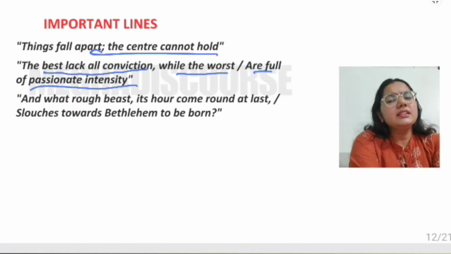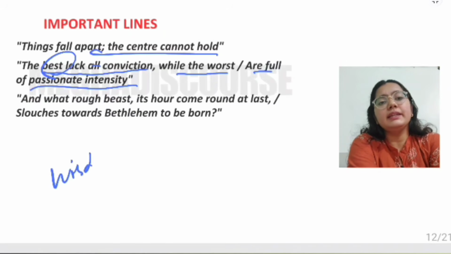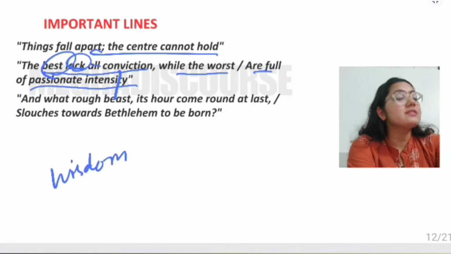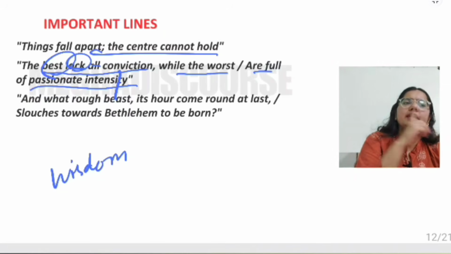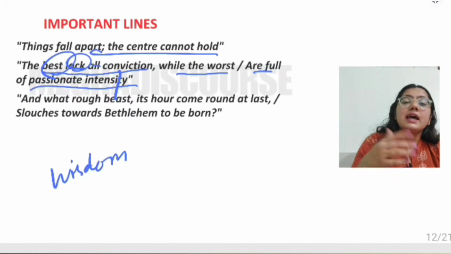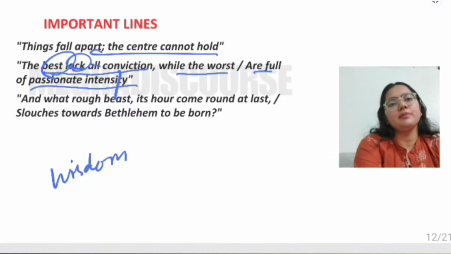This means that this is the age where the best, the people who are full of wisdom and intelligence, do not have conviction. They do not have confidence, they are not saying anything, they're just silent. You know, the silence of a saint, the silence of an intelligent person does more harm than a stupid person who is speaking a lot, right?